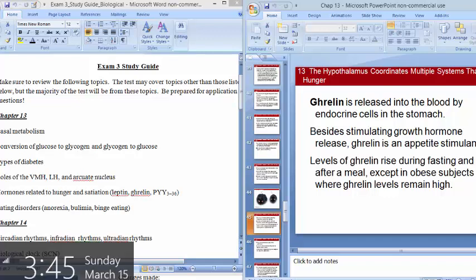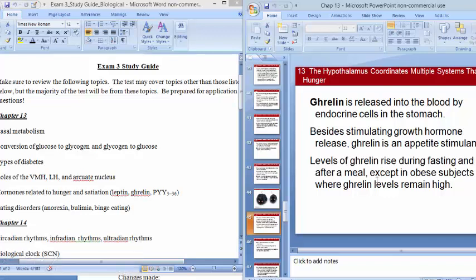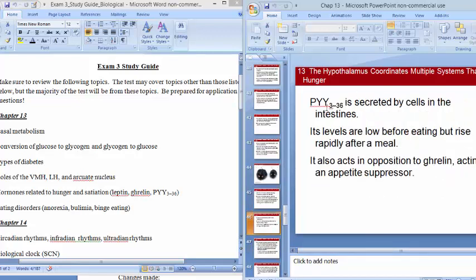Although you can see issues with ghrelin in individuals who are obese. It may be that even if an individual has eaten a full meal and it's time for their ghrelin levels to fall, they may remain high. They may still feel hungry. And that could be a biological cause for someone overeating. Okay? PYY336 is going to work in the opposite way. It's going to be an appetite suppressant.